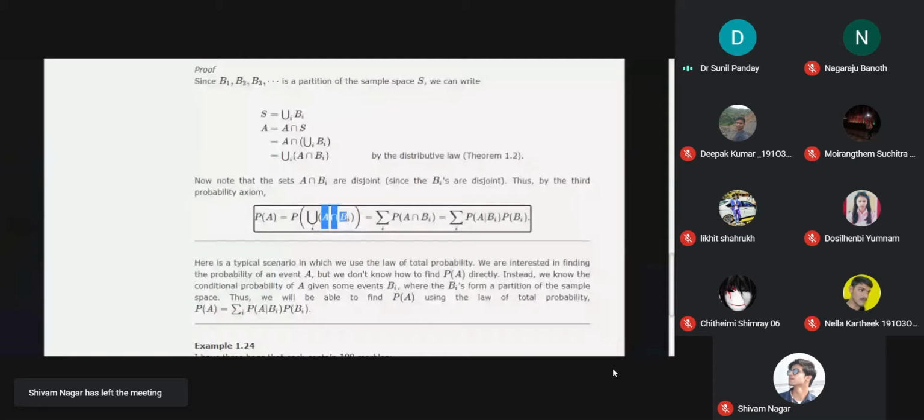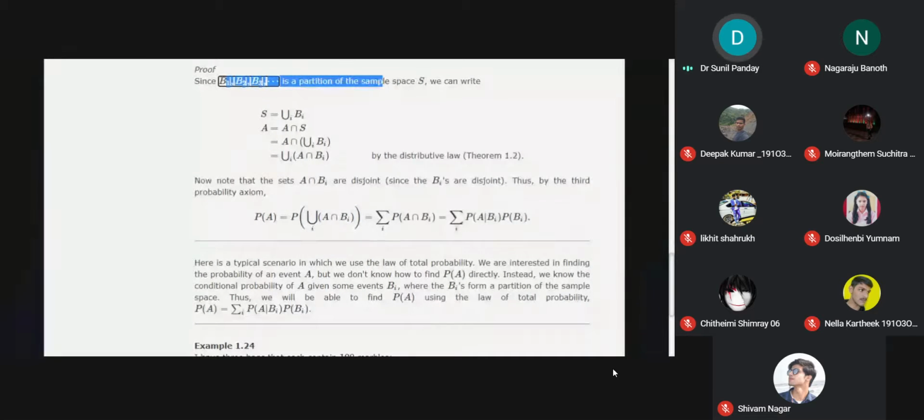Okay. And now here you can see that I told you that B1, B2, B3 are a partition of the sample space. So partition means their union is equal to S and their intersection is empty. It means B1 intersection B2 is empty and B2 intersection B3 is again empty. If B1 intersection B2 is empty, so what do you say about A intersection B1 intersection with A intersection B2?